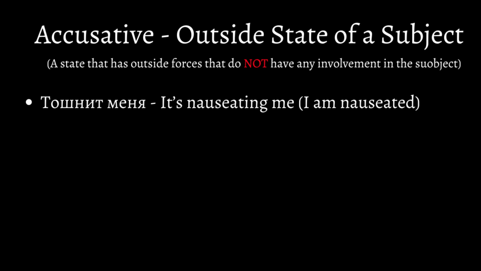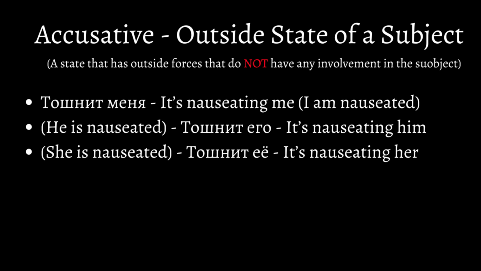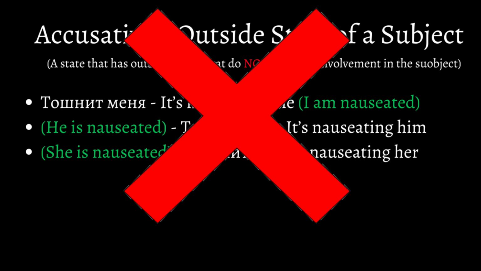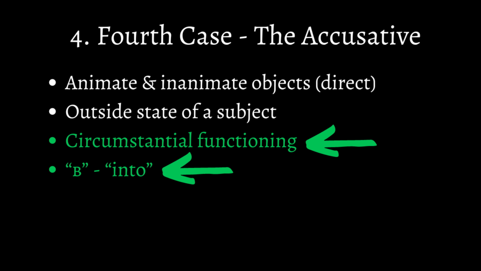Тошнит меня. It's nauseating me. It doesn't really mean I am nauseated as much as it's nauseating me. The same thing could be done with different object pronouns like he is nauseated. Тошнит его. It's nauseating him. She is nauseated. Тошнит ее. It's nauseating her. Of course, nobody speaks like this, so we need a better translation. An outside state of a subject is actually a very difficult concept to understand, so generally, I do not recommend focusing on it.